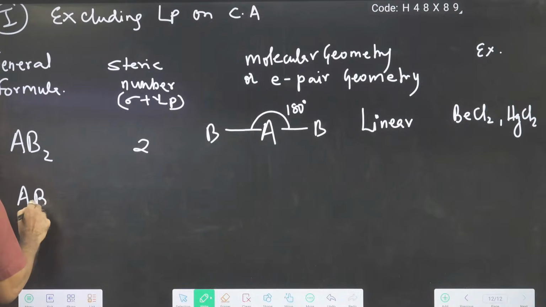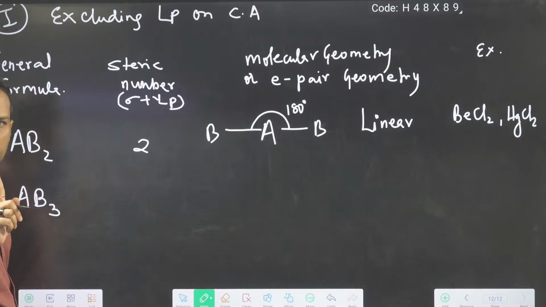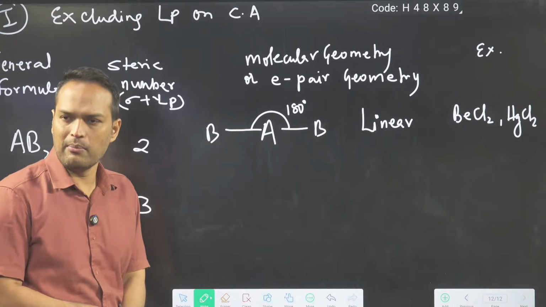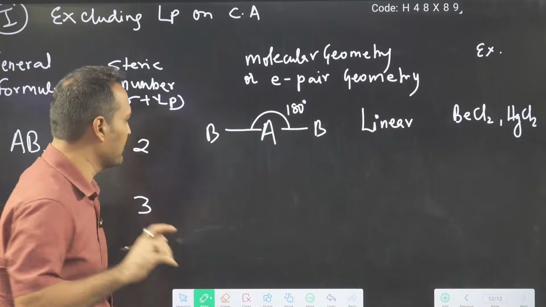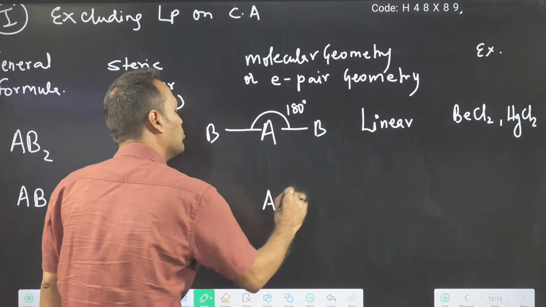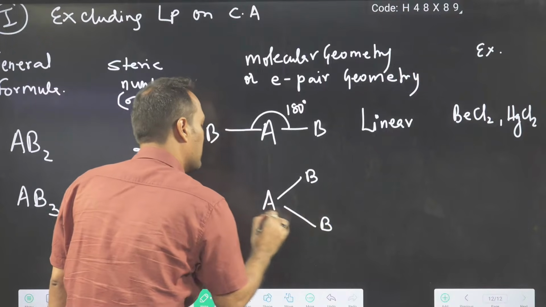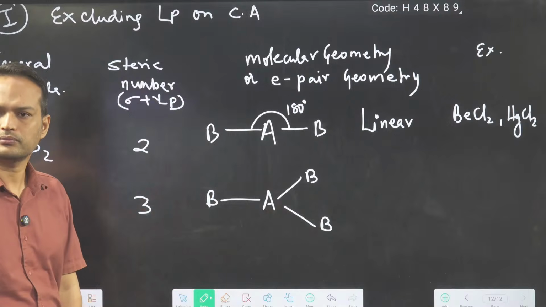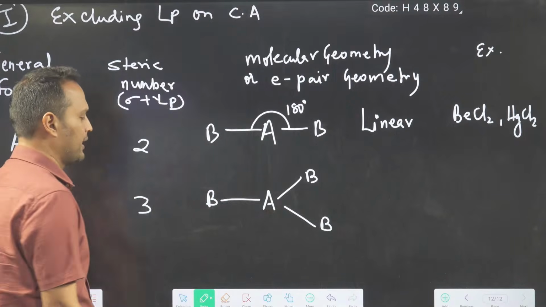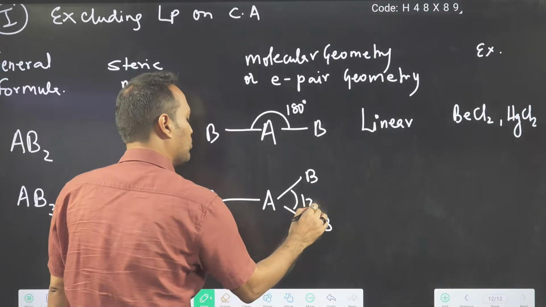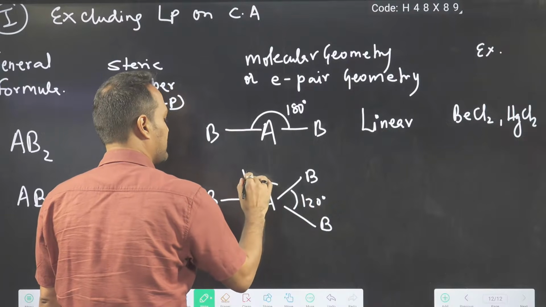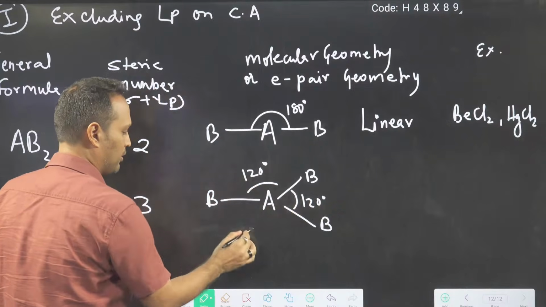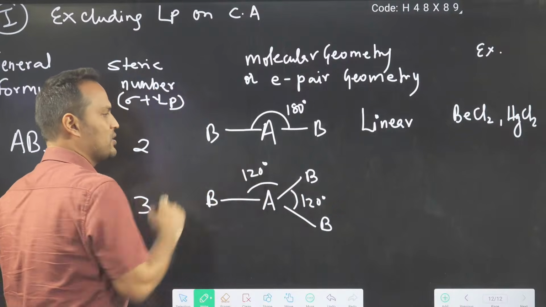Next part is AB3. AB3 means A is there and 3 B atoms are connected, so 3 sigma bonds confirmed. Now you think how to arrange 3 sigma bonds. People will suggest this diagram: you make a 120-degree angle. This angle is also 120, 120, 120, total 360.